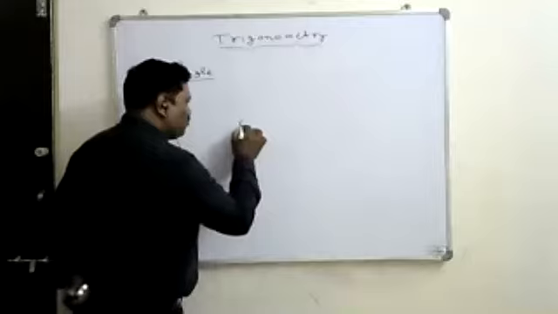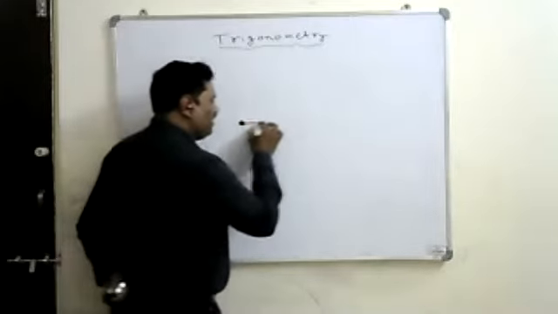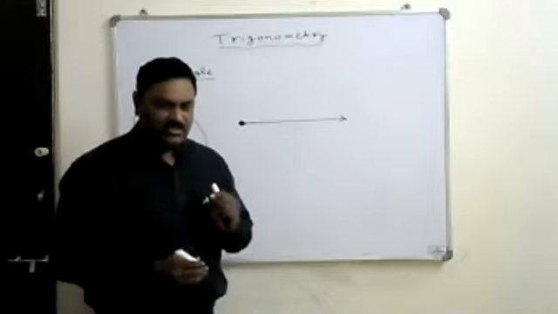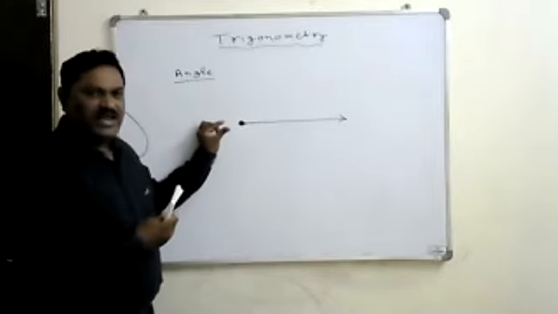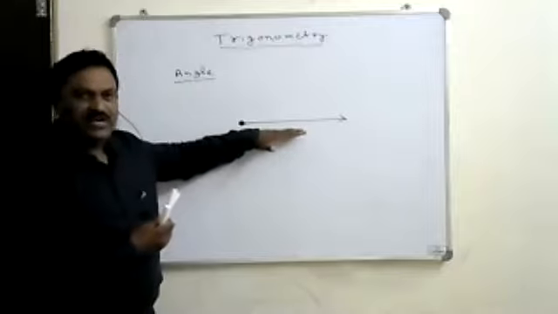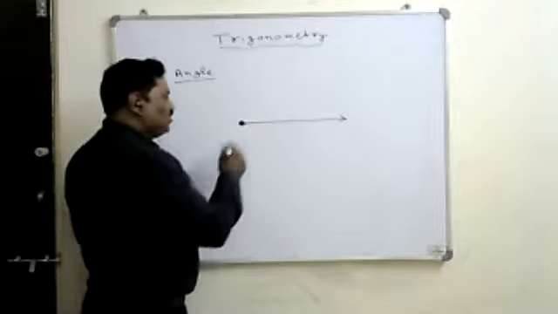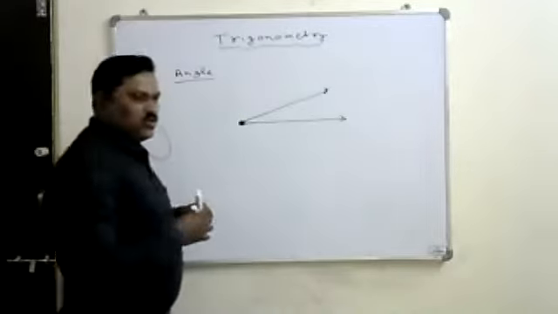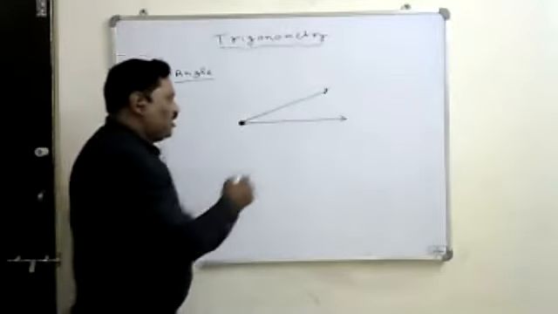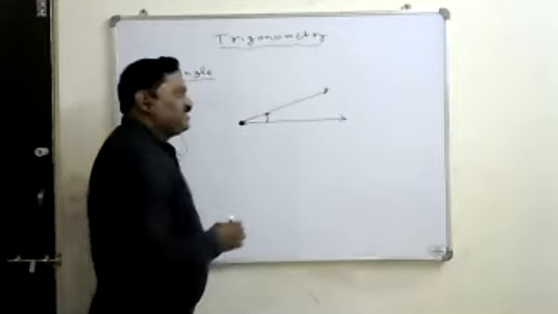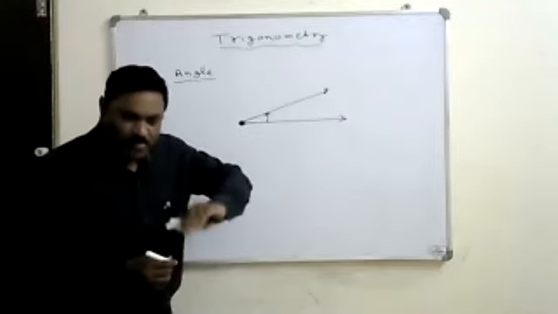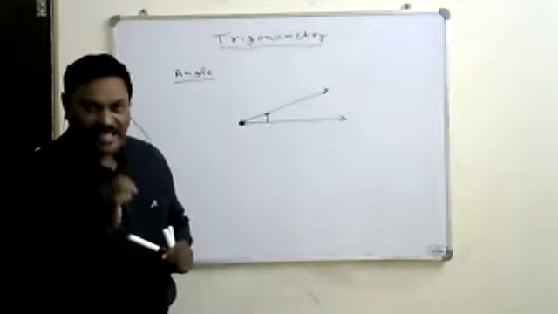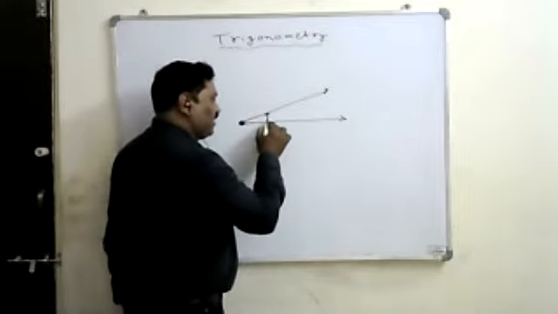Suppose there is a source. From this source, one ray is going in one direction. If I rotate this source of the light, then automatically the direction of that ray is going to change. So suppose if I rotate it, then the direction may change in this direction. So how much amount are we rotating? The amount of the rotation is called an angle. The amount of the rotation of a ray with respect to a source point is called an angle. So that is the definition of this angle.